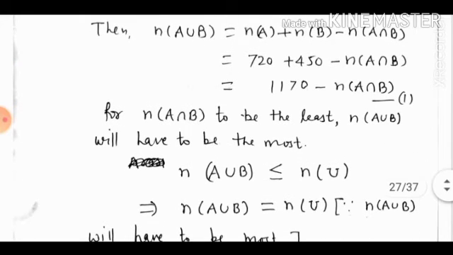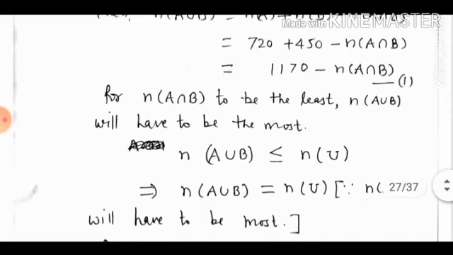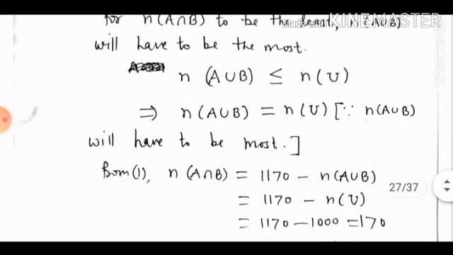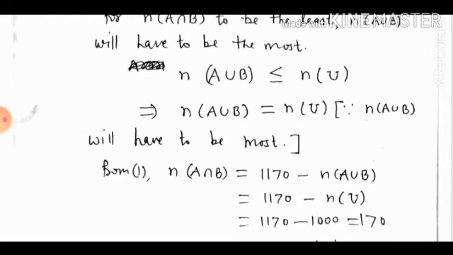However, n(A union B) is less than or equal to n(U), and here n(U) is given as 1000. So we have n(A intersection B) equal to 1170 minus 1000. This is 170.